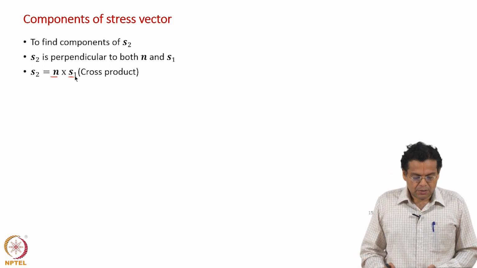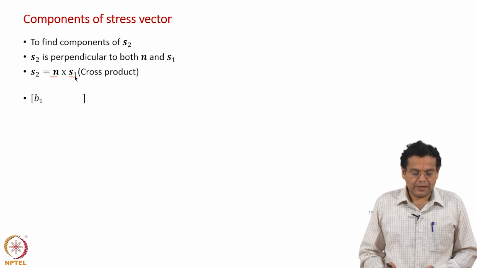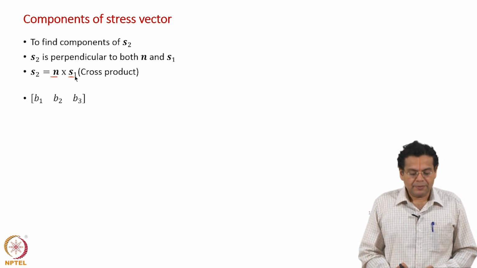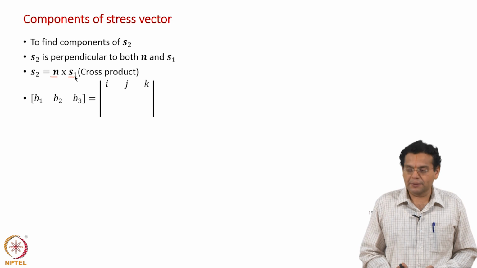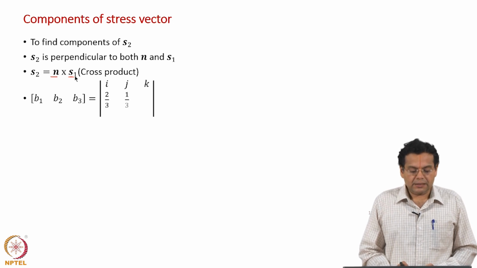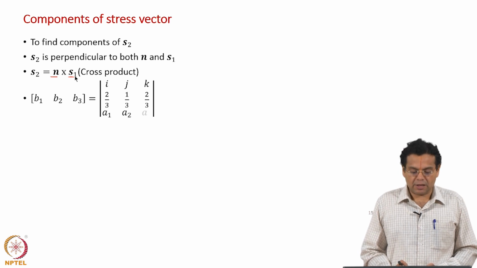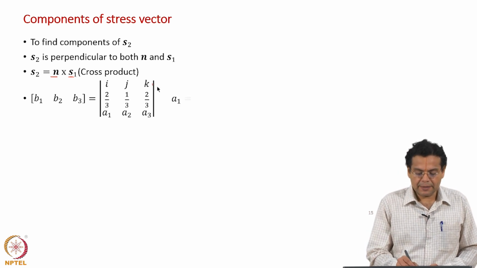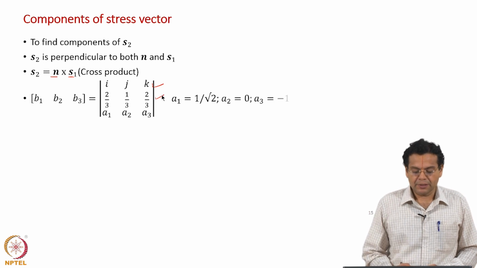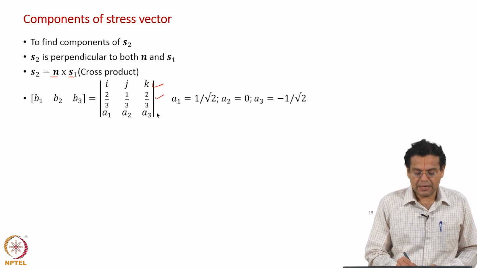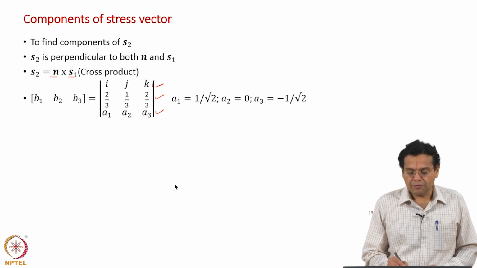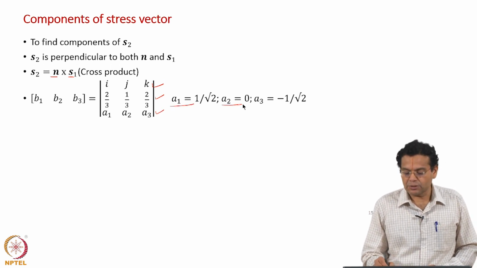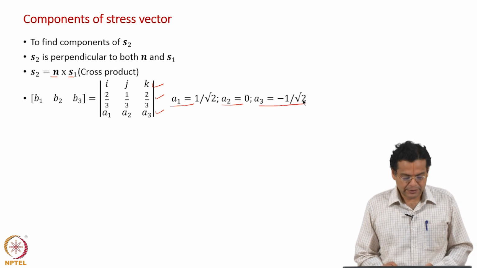Now, we will express this in terms of the components. We have taken s2 as b1, b2, b3, and for the cross product we will use our usual determinant way of expressing it: i, j, k. Components of n are 2 by 3, 1 by 3, 2 by 3, s1 are a1, a2, a3. We have found out already what is a1, what is a2, what is a3, of course a2 was assumed.